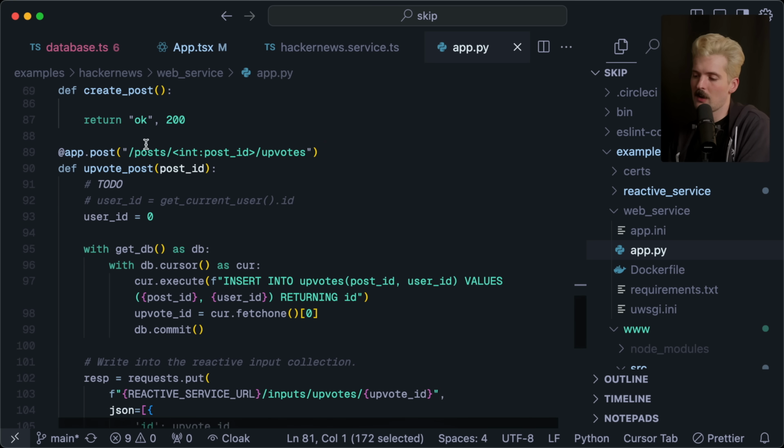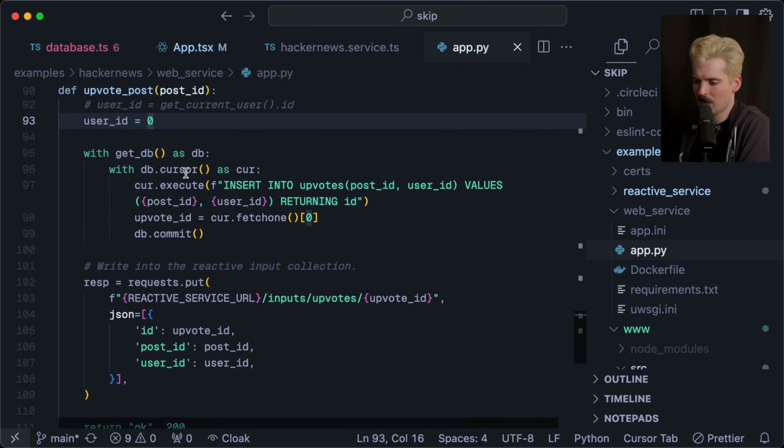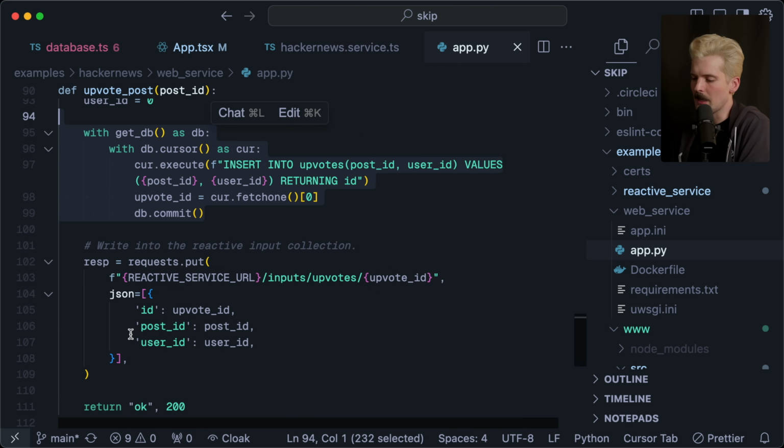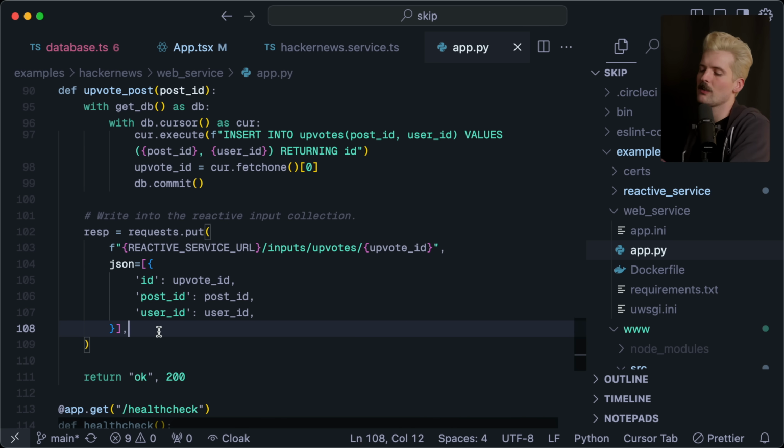Or if the user does an upvote by calling /posts post ID upvotes, we don't actually use the user's ID here because I don't think they have auth at all, so there's no current user. But once we have done the update in the database, we do the same thing where we call the reactive service and we tell it that there's this new upvote ID that has these properties, which then triggers everything depending on upvotes to change too.